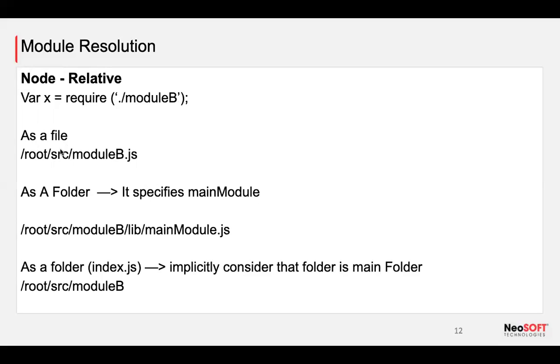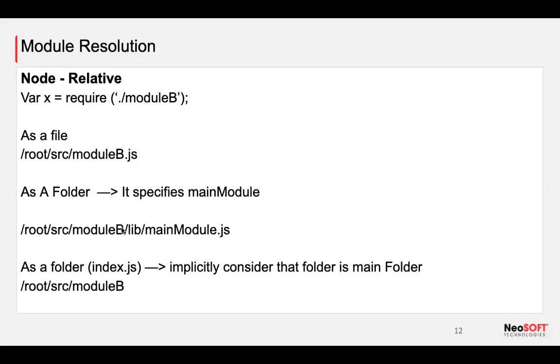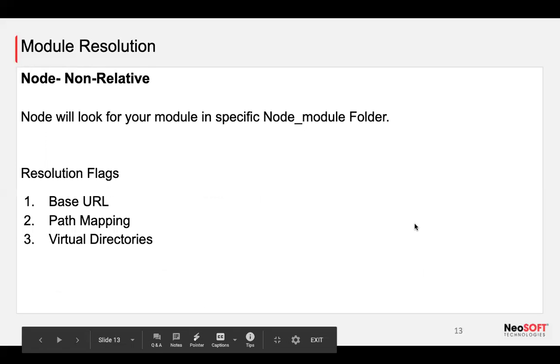First, as a file, it will check the root location. As a folder, it is going to look for module b and main module.js. As a folder with an index.js, it is going to look in root, source, and module b. This is a simple way of how the compiler looks, right? Okay, good. Let's move on.